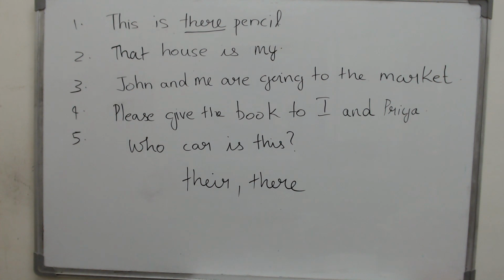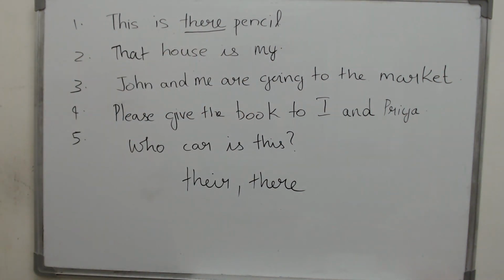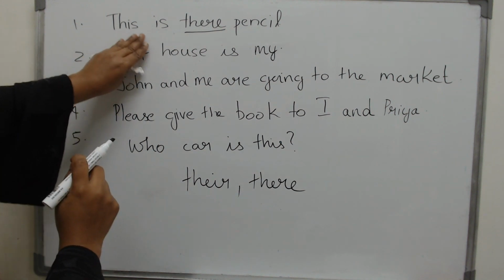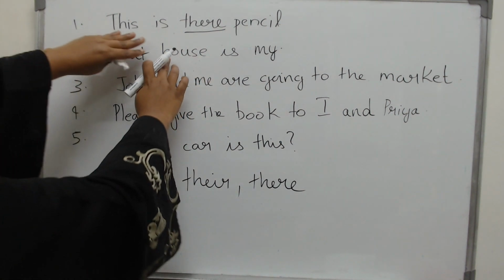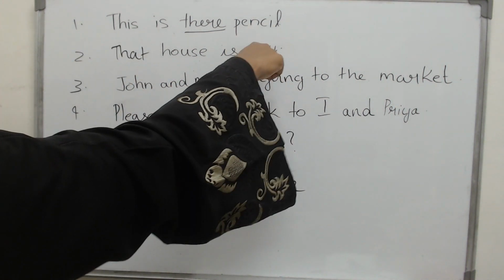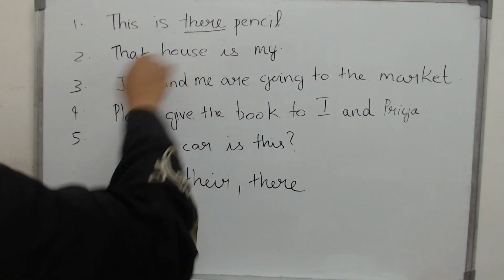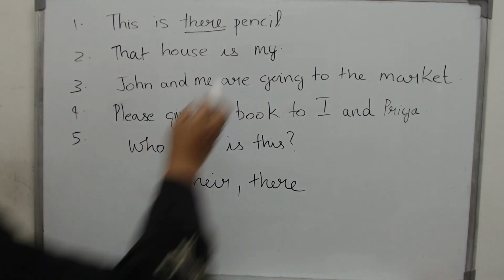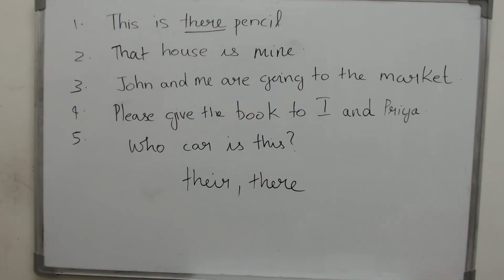That house is mine. What is wrong with it? When will you use the word my? It is the possessive adjective. You will use the word my in this place. My house is clean. My house is big. But then here, whatever is in this place is far away from the word house. So what will you use? That house is mine.